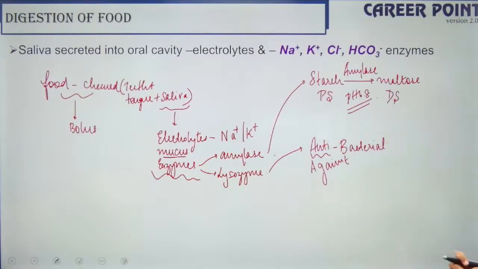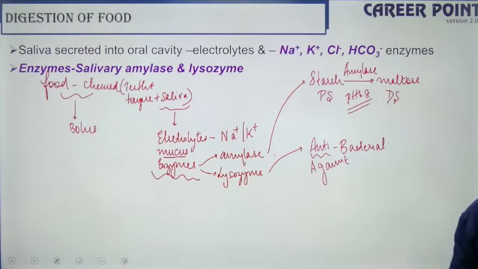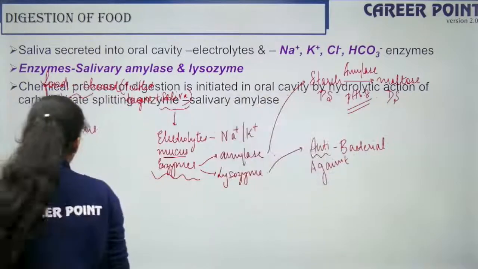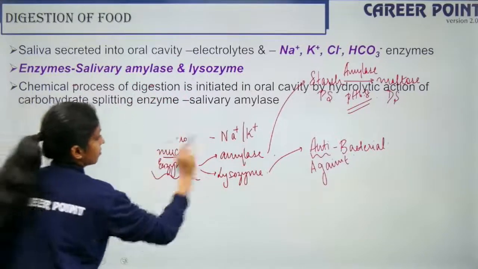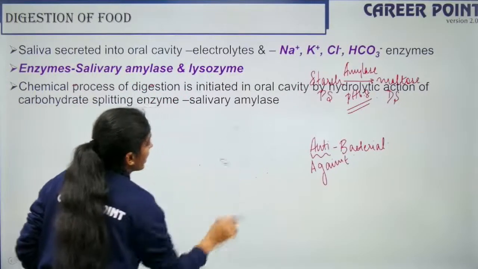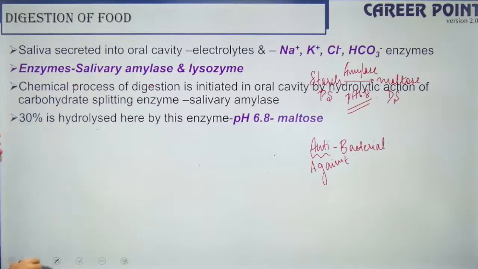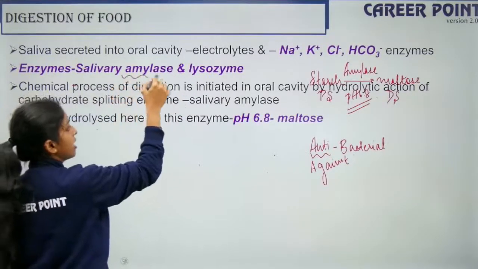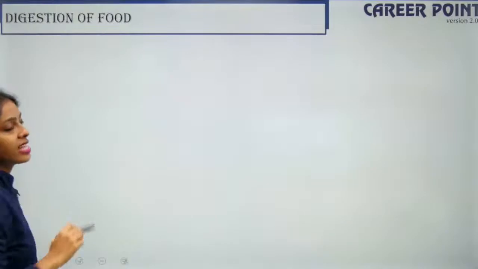So saliva is secreted into the oral cavity. You have electrolytes Na+, K+, Cl-, bicarbonates, etc. Saliva has two enzymes, salivary amylase and lysozyme. Okay, I have overwritten on the wording itself, so let me erase what I have written so that it becomes clear to you. I guess I skipped one slide because I had a blank slide. Okay, so 30% of the process of hydrolysis happens in the buccal or the oral cavity itself. Here you have a particular enzyme, amylase, that works at a pH of 6.8. Lysozyme is antibacterial and it prevents the infection of food.